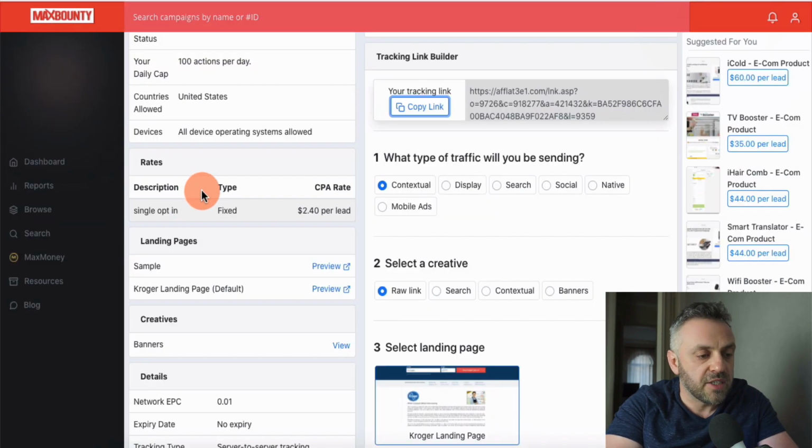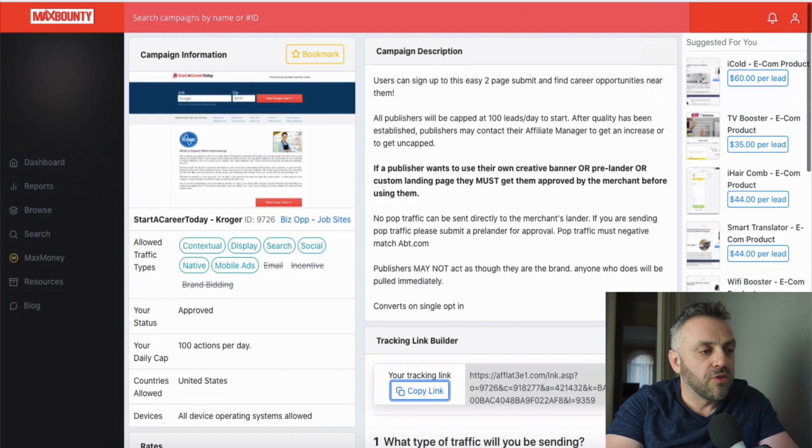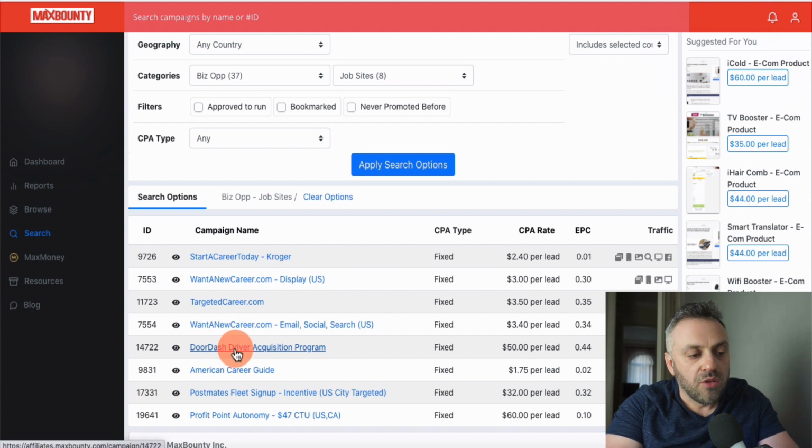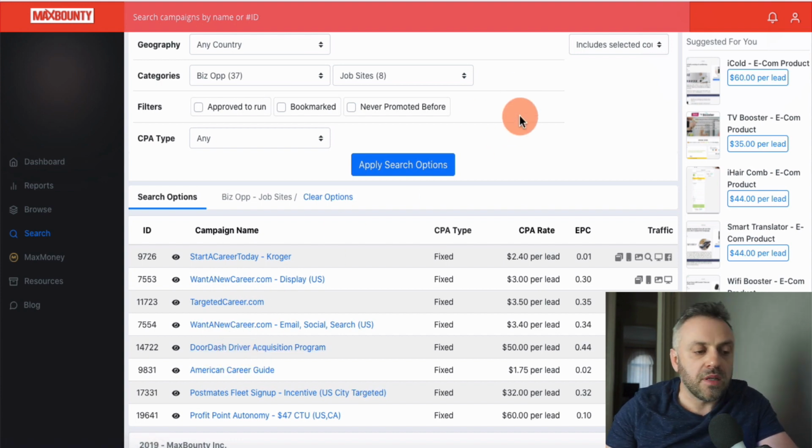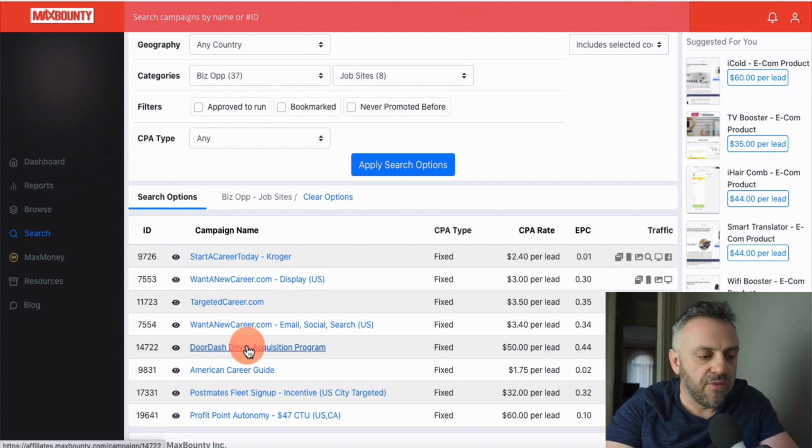So for instance, here in MaxBounty, we have a bunch of offers. So let's go back. We have the DoorDash acquisition program, right? For this offer, you can create a Gmail account, something like DoorDash acquisition at gmail.com. It looks a lot more credible than something like johndoe@gmail.com, where it's obvious it's a personal account. That is the way you want to do it. You want to focus on this.